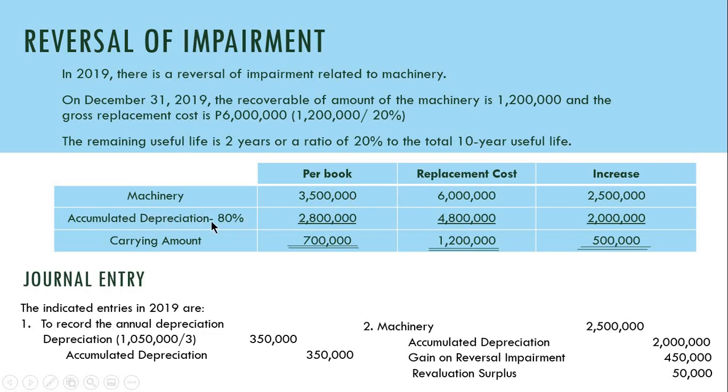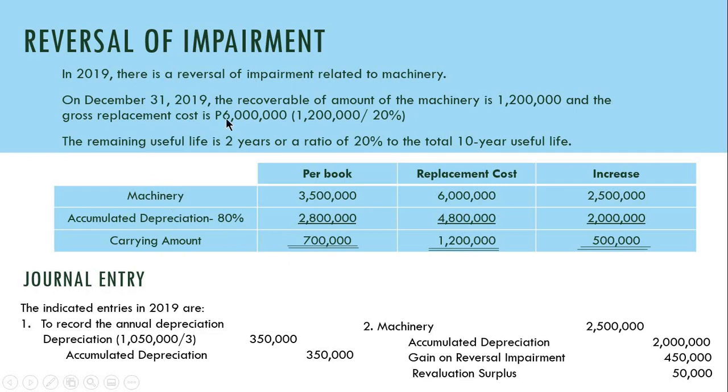The accumulated depreciation is 80% already. As of December 31, 2018, 3 years of useful life remained. So by December 31, 2019, only 2 years of useful life remain, that is, 20%. Meaning, the accumulated depreciation is 80%, which is 2.8 million. So 3.5 minus 2.8, the carrying amount is 700,000.